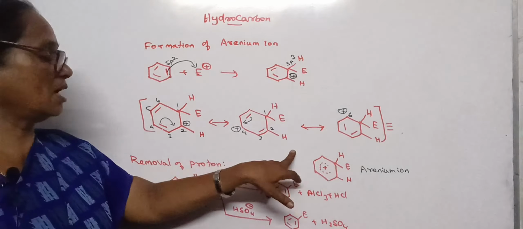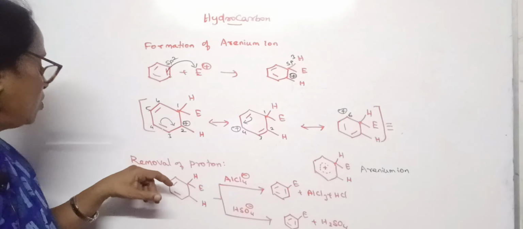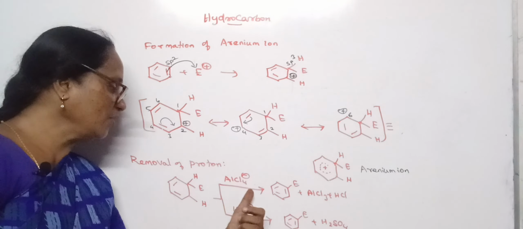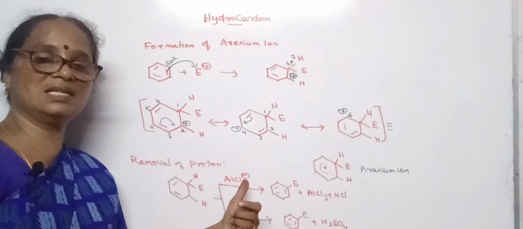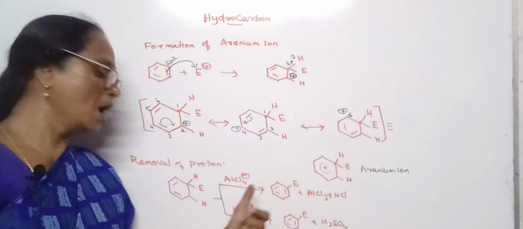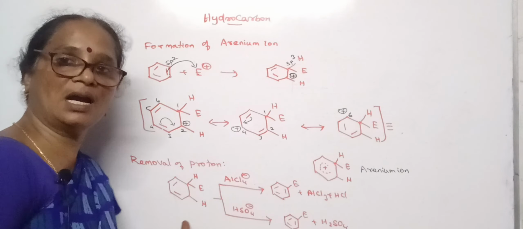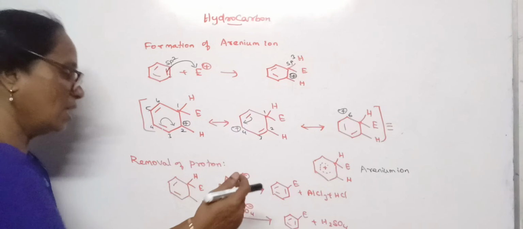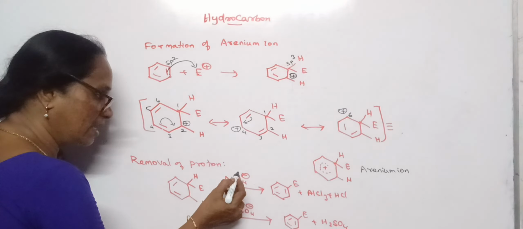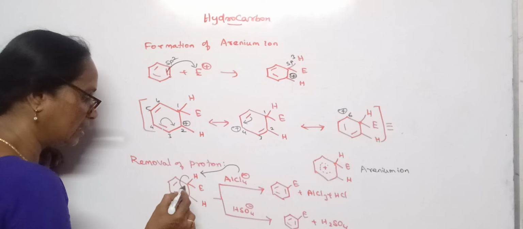So as a result of the formation of arenium ion, we have to remove the proton, that is possible by treating with AlCl4 minus as in the case of Friedel-Crafts reaction or halogenation reaction, or the proton is removed by bisulfate ion in the case of nitration. So let us take AlCl4 minus. This AlCl4 minus attracts this proton and hence the bond comes inside.